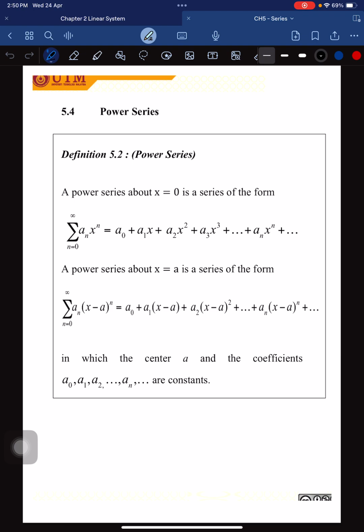For the power series, the way we want to expand is using this formula: a naught plus a1x plus a2x squared, and so on until anxn. But this one is for when x equals 0. When x equals a, where a can be any number, the way we expand is we change from x to x minus a.